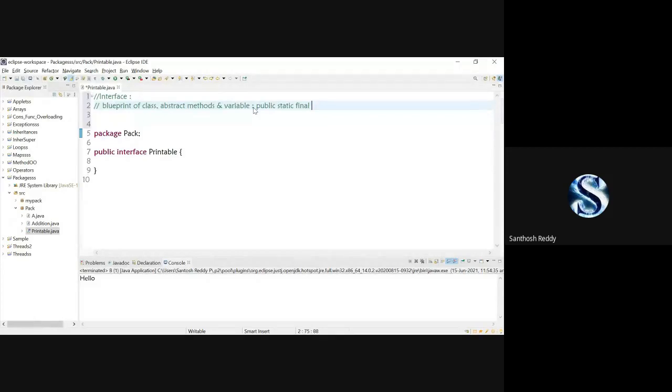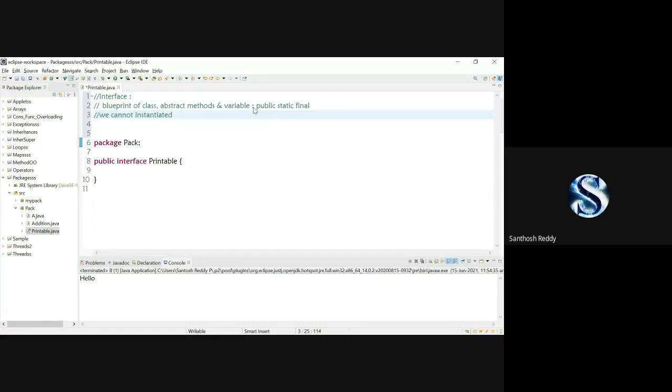And make sure that when we create an interface, we cannot instantiate it. In the sense, we cannot create an object for interfaces. It is just like an abstract class. When we have abstract methods in the interface, it is similar to your abstract classes. We cannot create an object for your abstract interfaces.